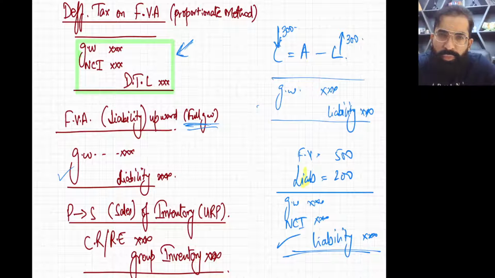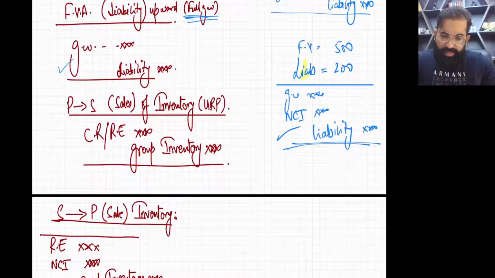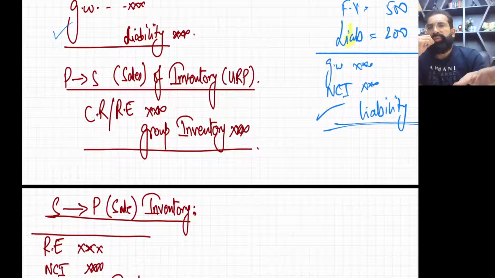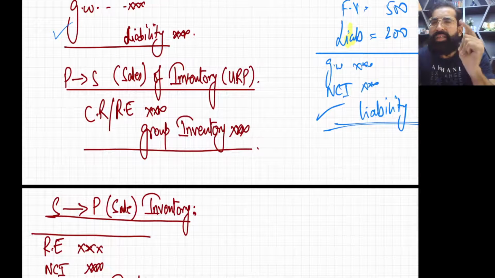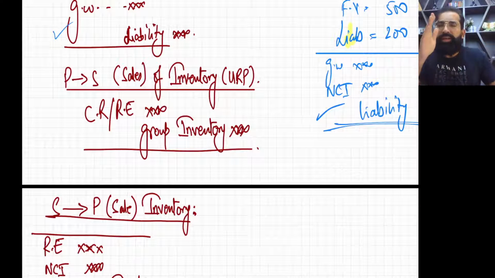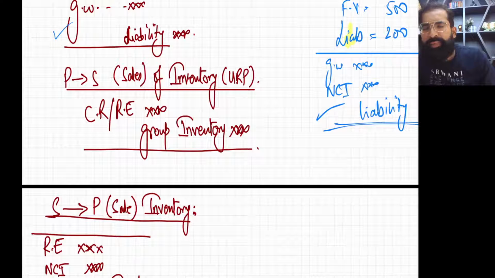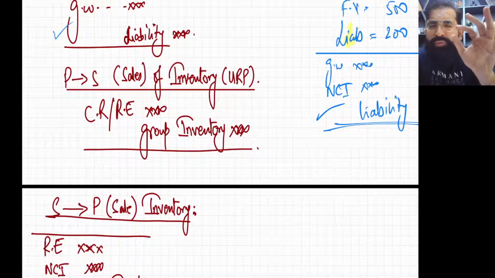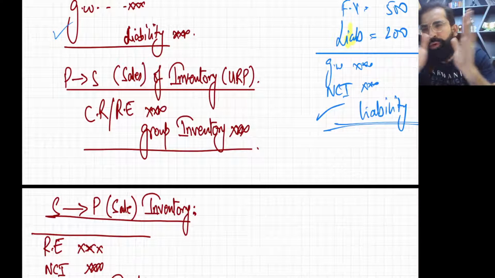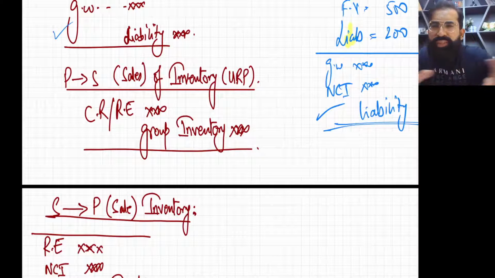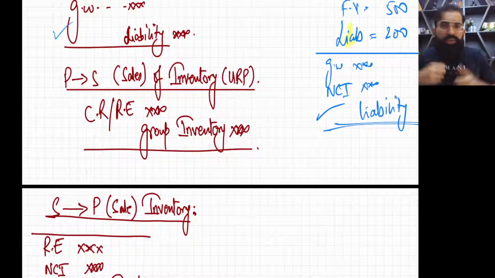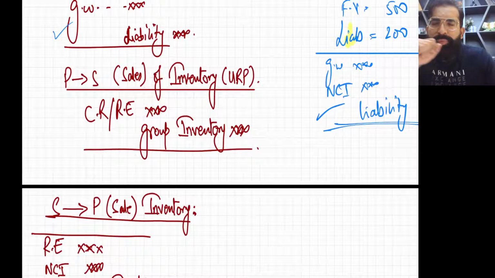Okay, now we are going to move towards the URP thing, a very, very famous thing, unrealized profit. Okay, so let us say simple. So first of all, P2S sale of inventory. Now the parent company has sold goods to S company at a profit, but at the end S company has not sold these goods to a third party. So this profit is unrealized from the group point of view. So now we need to remove this unrealized profit from the group accounts. Okay, so how are we going to remove it?